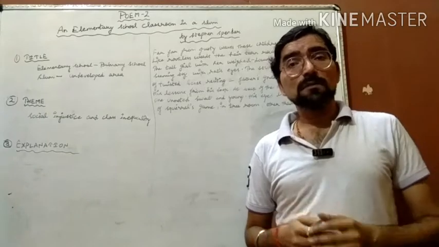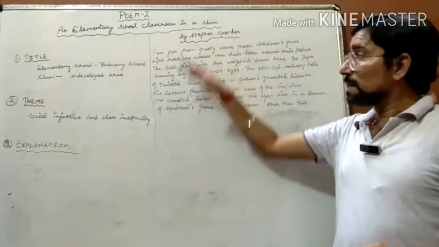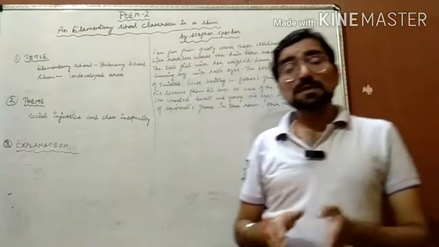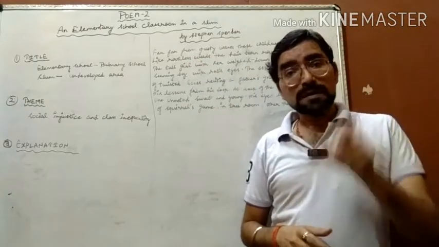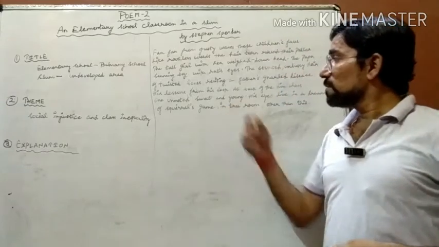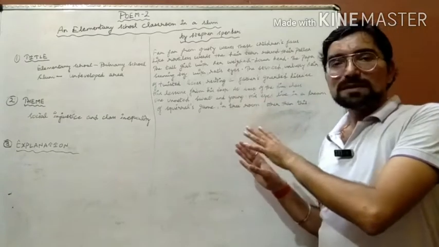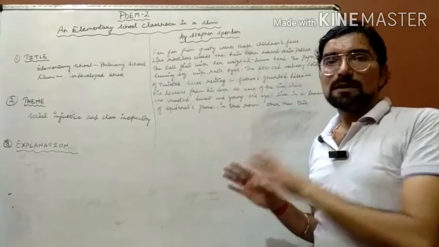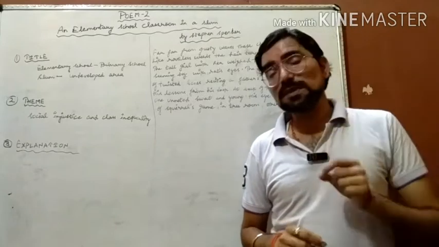So what is the negativity the poet has described in the overhead stanzas? So what has the poet used over here? The poet is using negativity. But at the end of the first stanza, what is there? There is positivity.